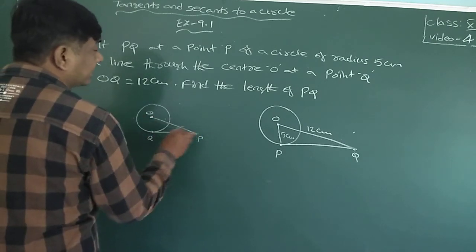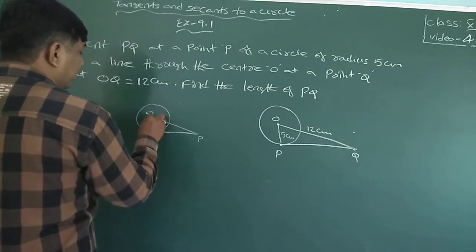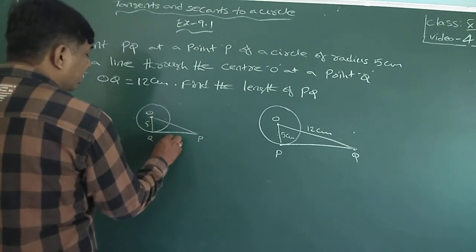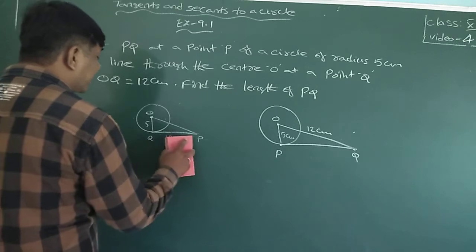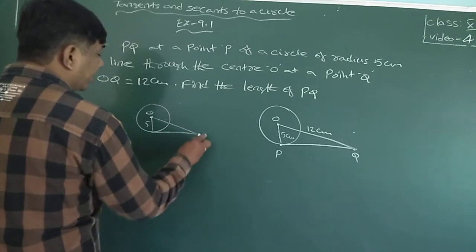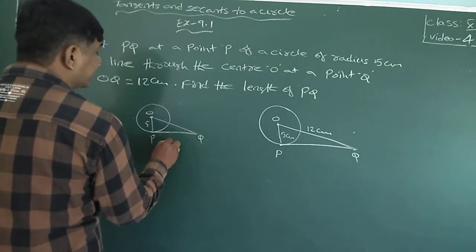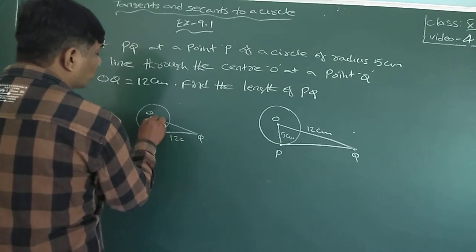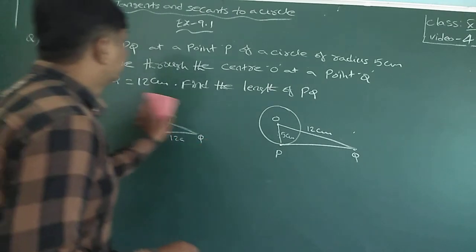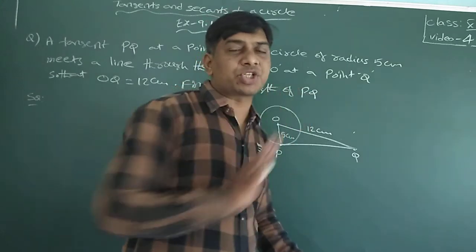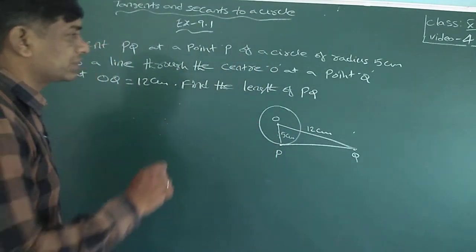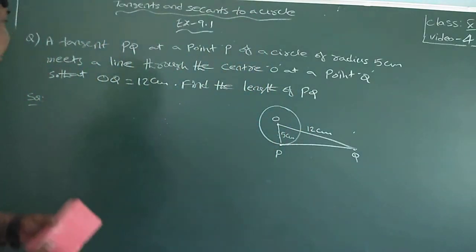This OP length they asked actually in that one. This is 5 centimeters. PQ is equal to 12 centimeters. In case they ask, here PQ is equal to 12 centimeters, the OQ length they asked here. But as per this question only I am going. Actually this question in the new textbook has some little changes.